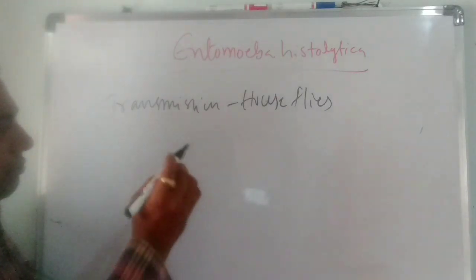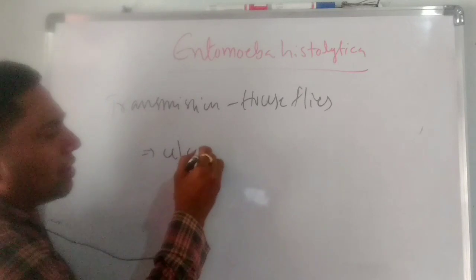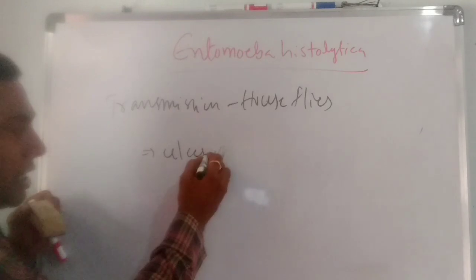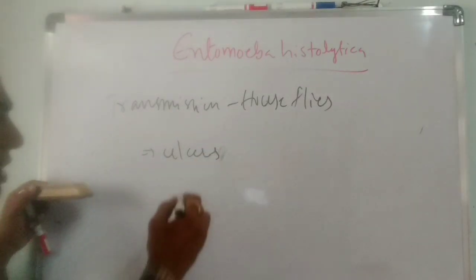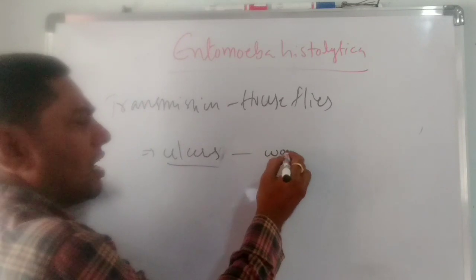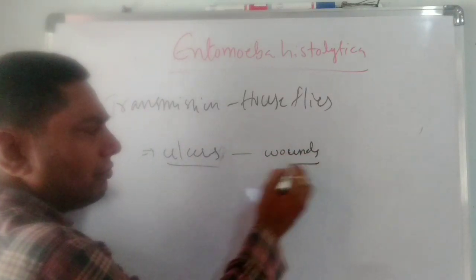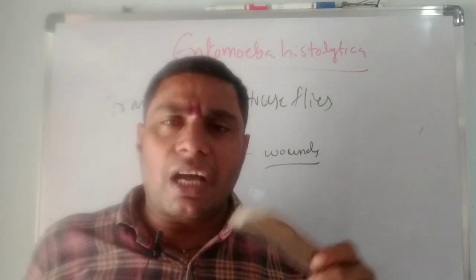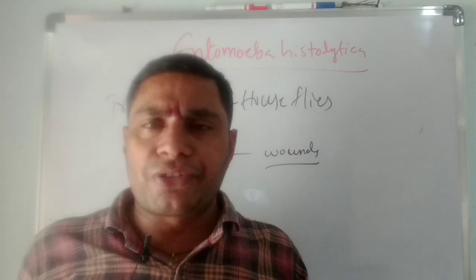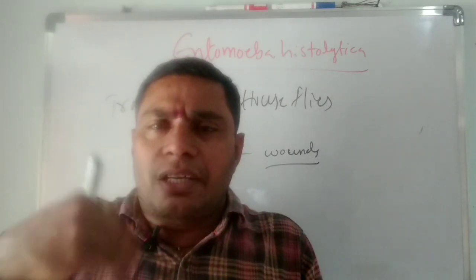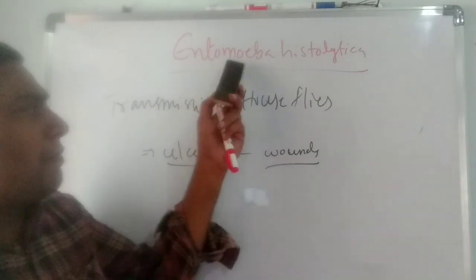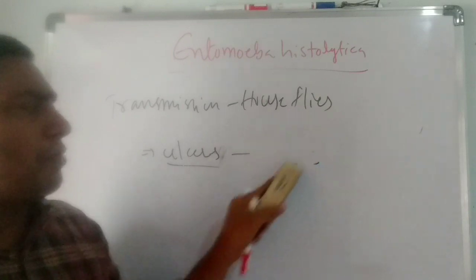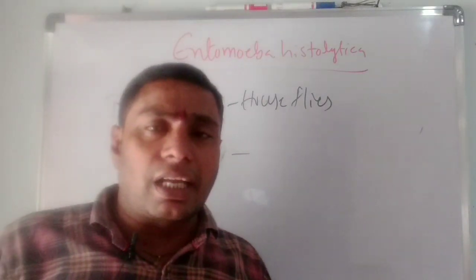It causes ulcers in the intestine or the alimentary canal. So what is the difference between ulcers and wounds? Injuries on the outside of the body are known as wounds. Injuries on the inside are known as ulcers. Entamoeba histolytica causes ulcers. It means the injuries occur inside the body, especially in the alimentary canal.